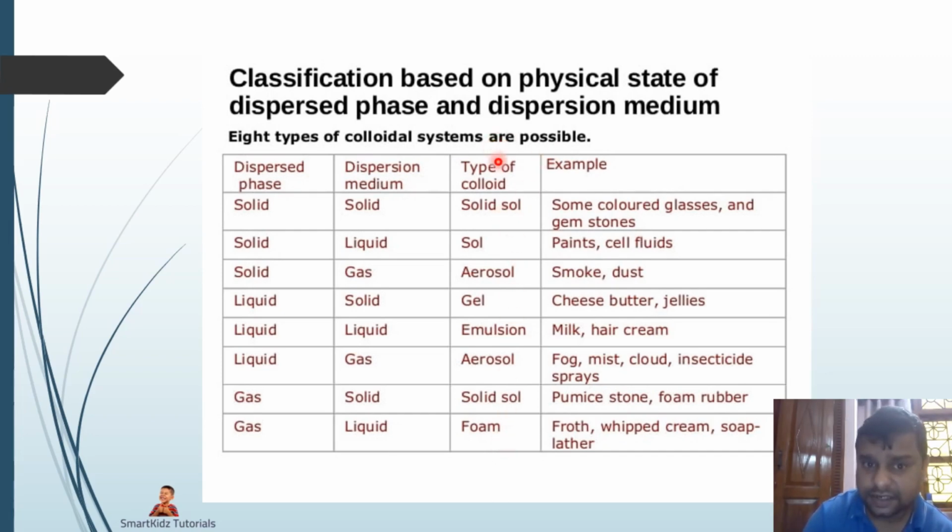So in total there are 8 types of colloidal systems possible, basically different combinations of the dispersed phase and the dispersion medium. First we begin with solid, solid with solid, then solid with liquid, then solid with gas. Then we're starting with liquids, liquid with solid, liquid with liquid, and liquid with gas. And finally we have gas with solid and gas with liquid. So there are 8 different types of colloidal systems possible, where the dispersed phase is different and the dispersion medium is different. So over here we end this video,